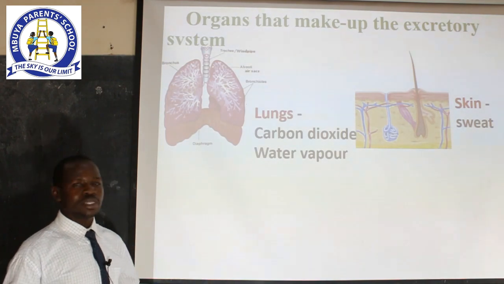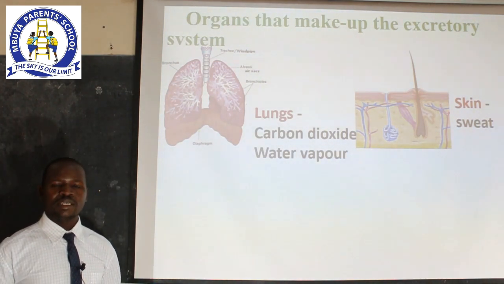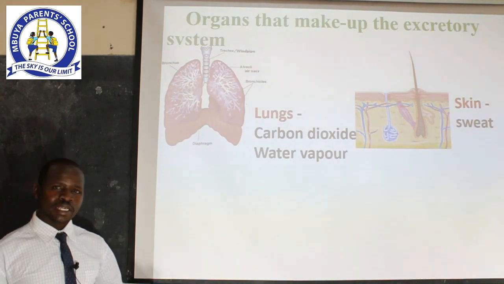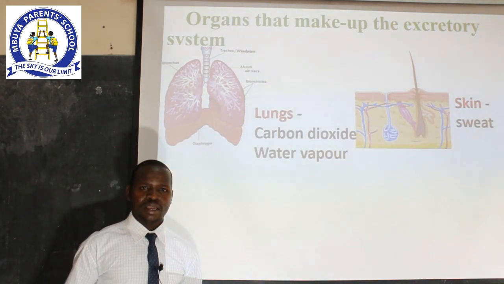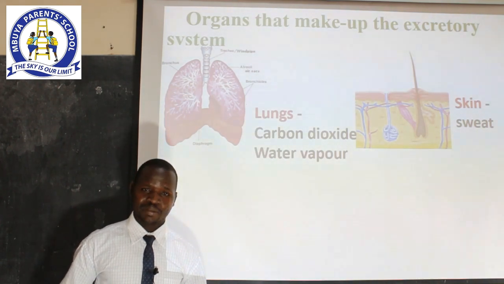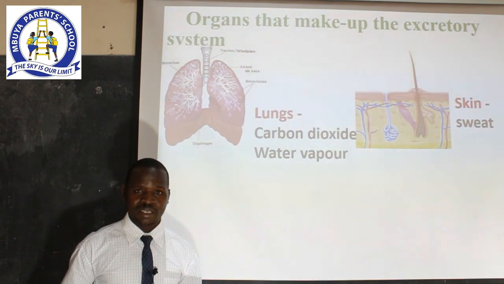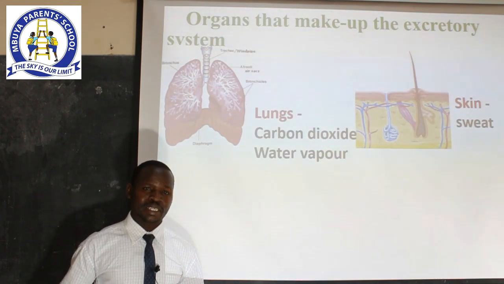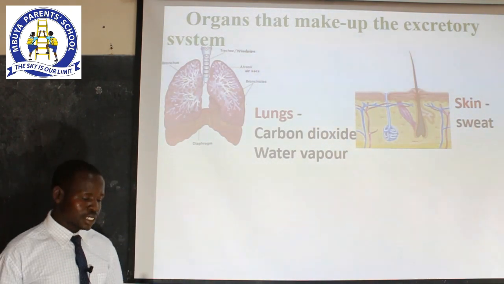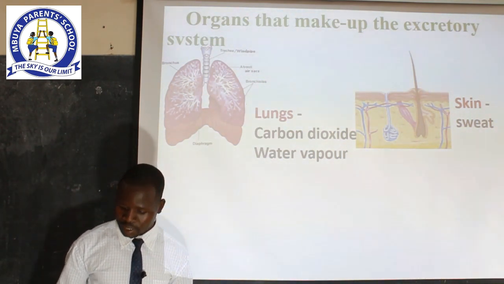There are so many components of sweat. These include lactic acid. We also have excess water. Sweat also contains excess salts. That's why, dear learners, in some cases when you happen to taste sweat, it may taste salty because the body gets rid of some of the excess salts in our bodies through sweat.